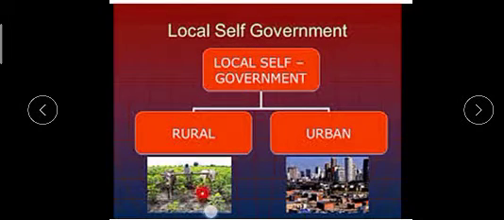There live farmers and there is less development. And if we see the urban area, you can see a lot of development occurs. The buildings, vehicles, you can see. Okay, so we are going to deal with the rural government.